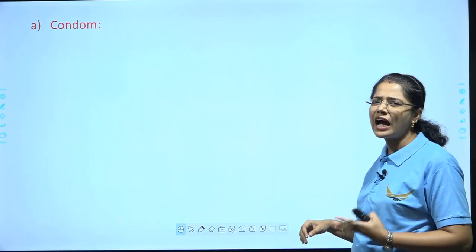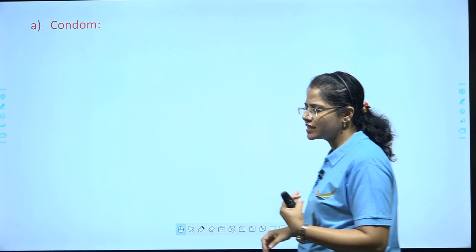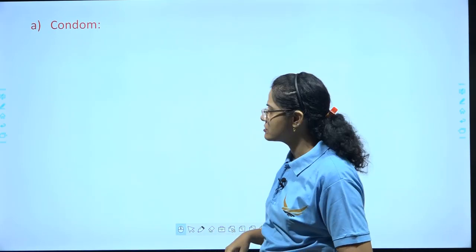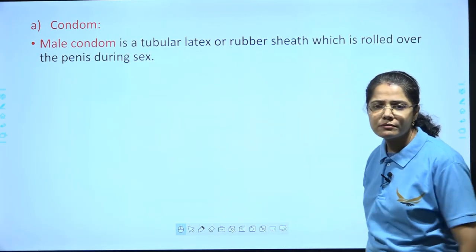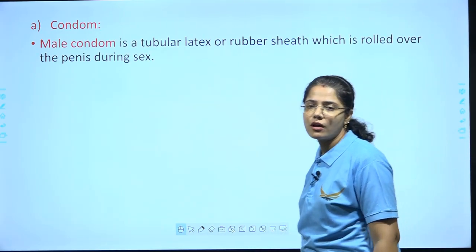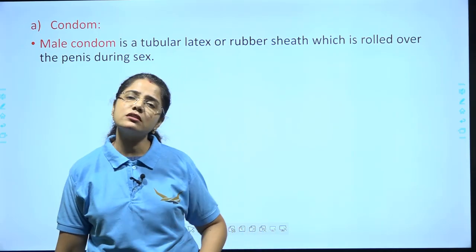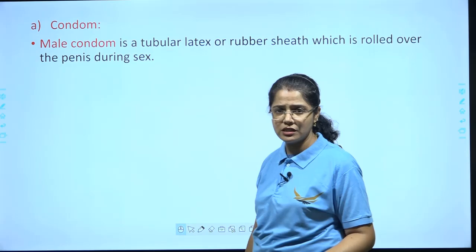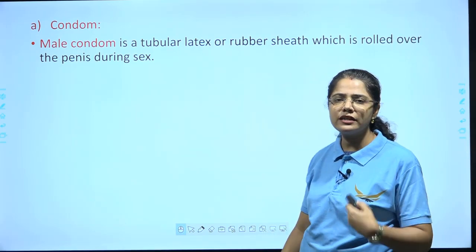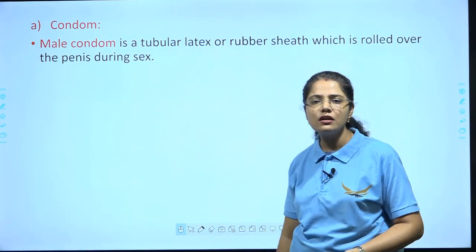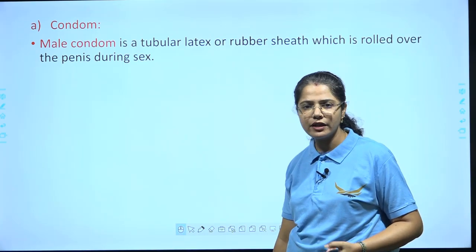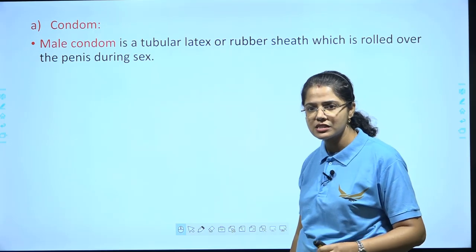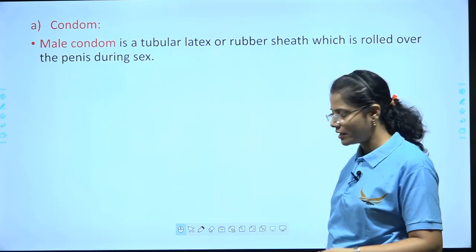let's say condom. Its ad, it's pretty common coming up on TV, so most of you must have seen the ads. Okay, so male condom is a tubular latex or rubber sheath which is rolled over the penis during sex, because penis is actually the copulatory organ, correct? So it is rolled over that so that it prevents the entry of sperms into the vagina of the female, right? The common brand provided by Family Welfare Services is Nirod. This is that government one. Okay.